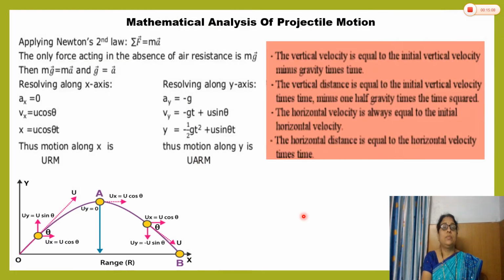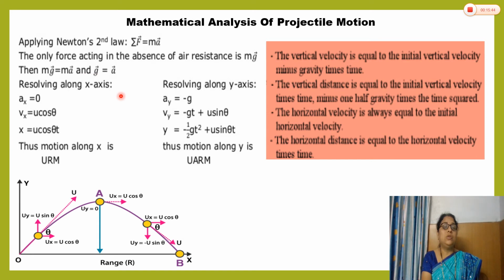Now we discuss the mathematical analysis of projectile motion. Applying Newton's second law, as we know, summation of force is equal to mass into acceleration. The only force acting in the absence of air resistance is mg, as we consider the air resistance neglected. The force acting on the projectile at every point is mg, that is its weight, and here g is the acceleration due to gravity. Acceleration is replaced by g, the acceleration due to gravity.